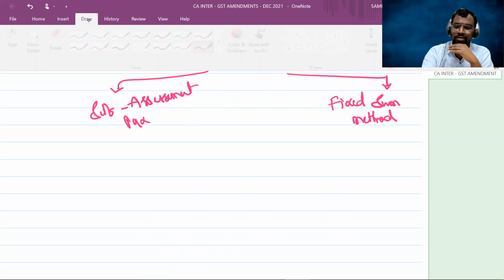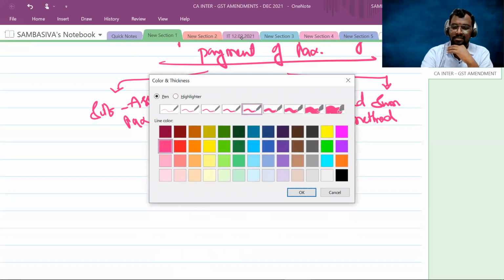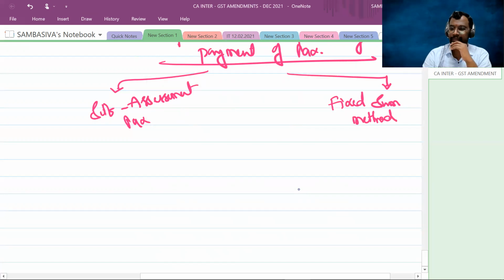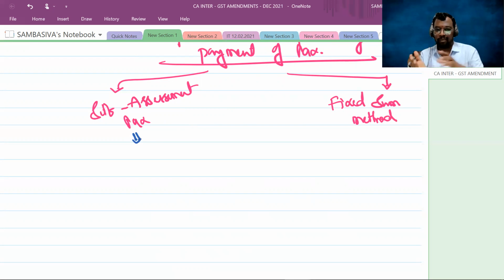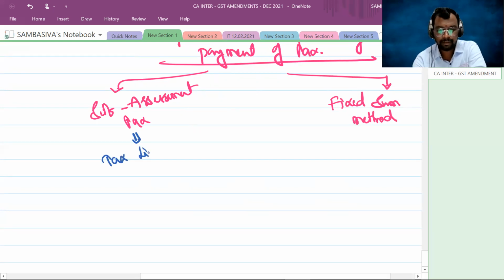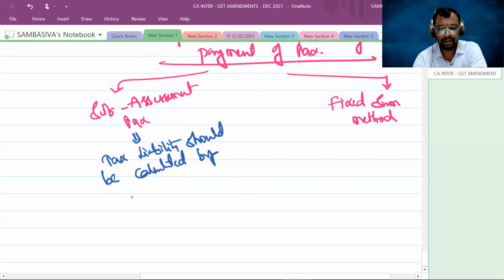Now, sir, what is this self-assessment tax method? It means you have to calculate your tax liability on your own, and then whatever tax liability you got, you have to deposit into your electronic cash ledger. So the tax liability should be calculated by the taxpayer on his own.